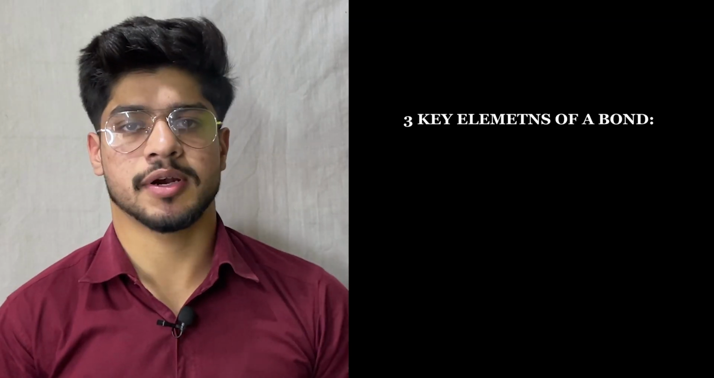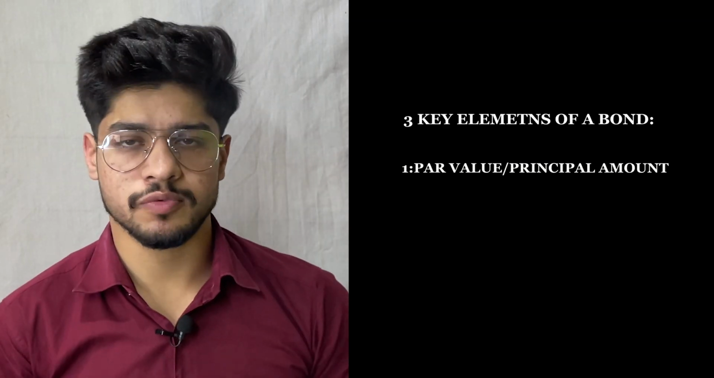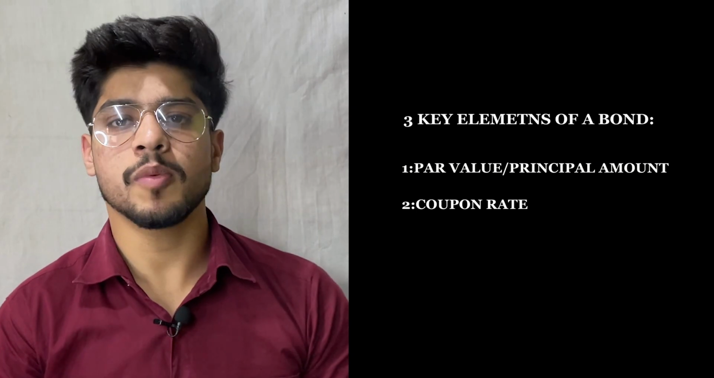The three key elements of a bond are par value, which we can also call the principal amount, coupon rate, and maturity date. Par value or the principal amount is the amount which the issuer raises at the initial start of the bond. The issuer must pay the par value on the maturity date. Coupon rate is the rate of interest which the issuer has to pay to the investors. It can pay it to the investors annually or semi-annually.